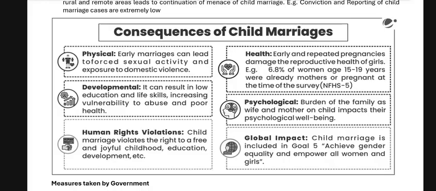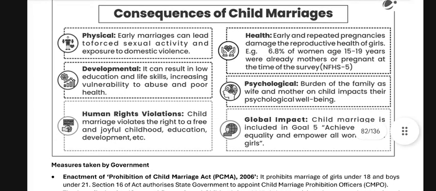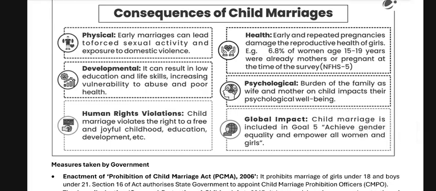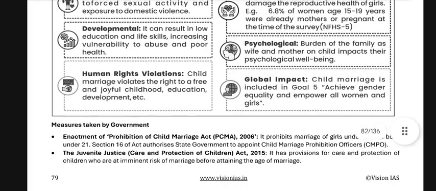For example, 6.8% of girls aged 15 to 19 years were already mothers or pregnant at the time of the survey, in NFHS-5. Psychological: the burden of the family as wife and mother on a child impacts their psychological well-being. Global impact: ending child marriage is included in the goal to achieve gender equality and empower all women and girls.